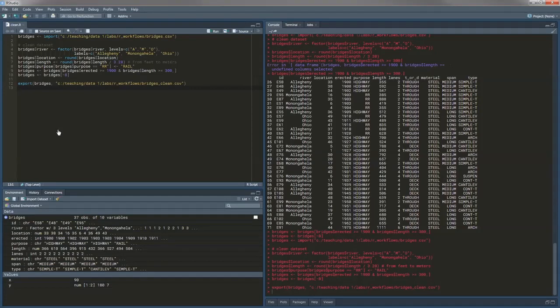Now I can start using this new bridges clean file from now on, and I know that if I spot something wrong, or if I get a new version of the data, or if I want to include bridges prior to the 1900s, I can just go back to the script and say, hey, let's do prior to 1850. And it's that easy. I just execute the whole thing again, and we continue with the analysis.